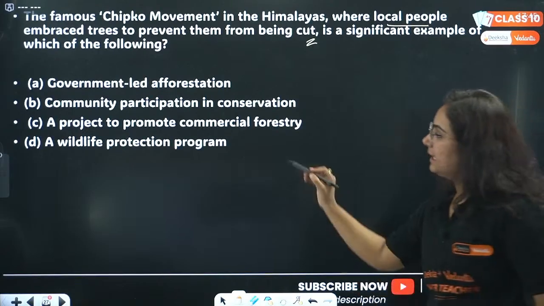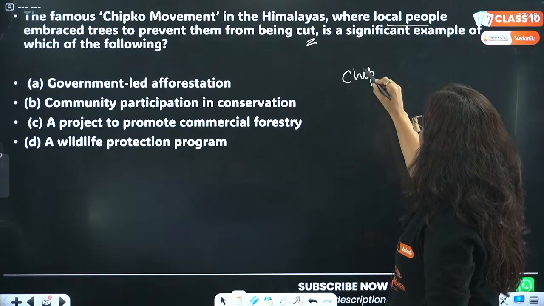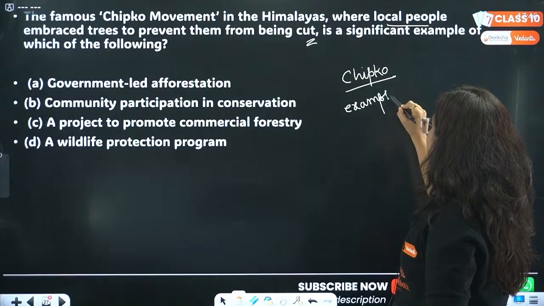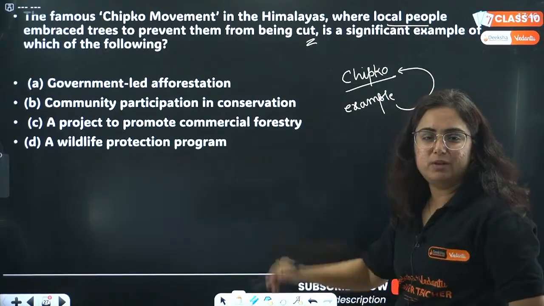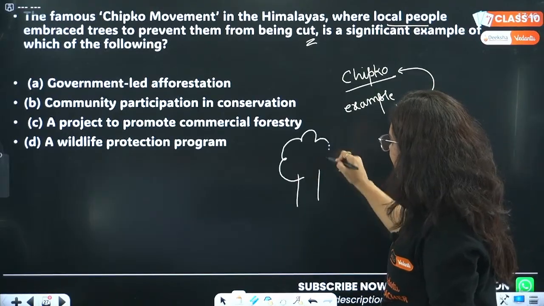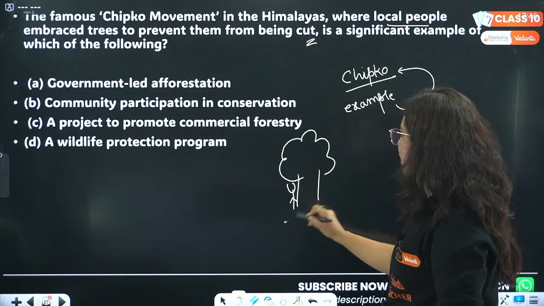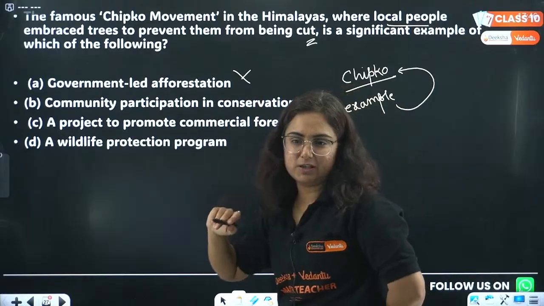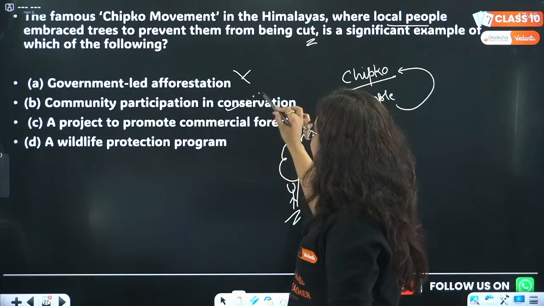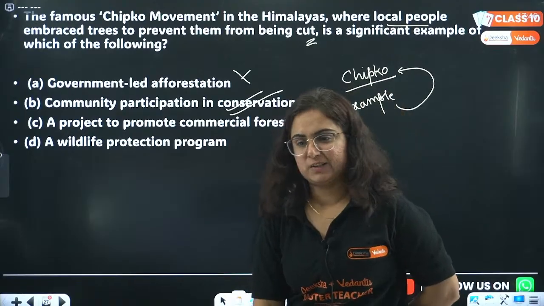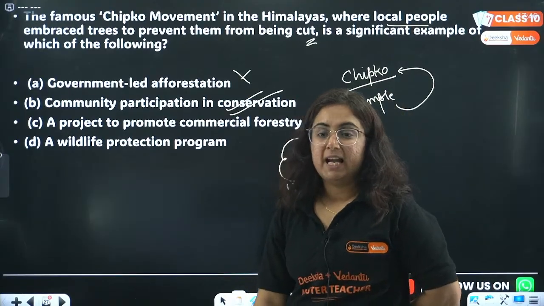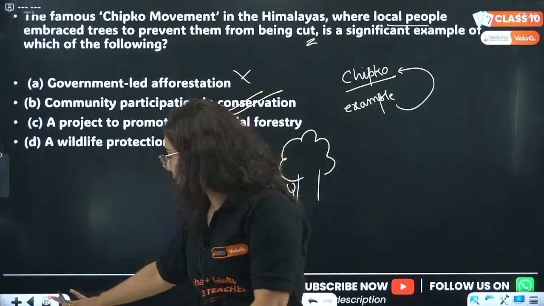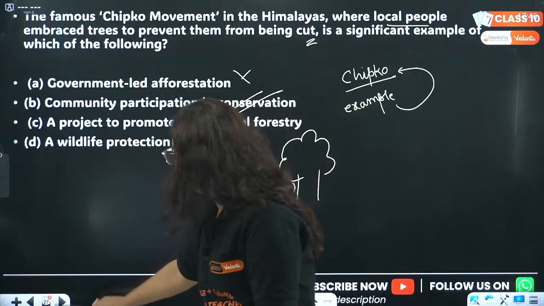So here they are asking about a movement, that is the Chipko movement. And this Chipko movement is an example of community participation. We know that there were trees and the people started hugging them so that nobody would cut them. Hence this cannot be an example of afforestation. Rather, it is an example of community participation in conservation. No, Asmita, it's not C, it's B. To all the students giving me B as the correct option, very good. Next question.